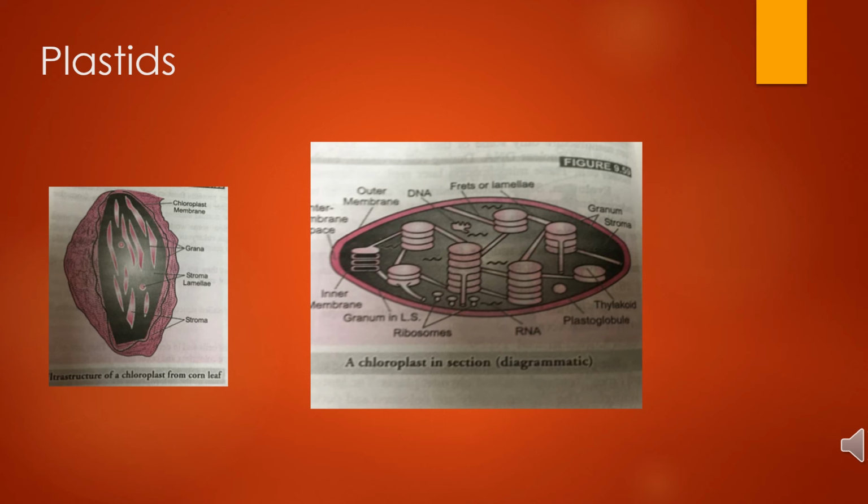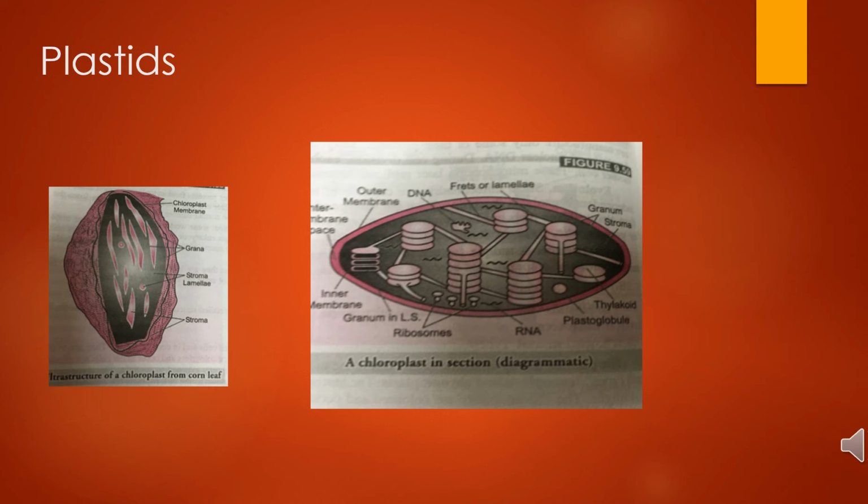Next are the lamellae. The lamellae, after separation from the inner membrane, form closed, flattened thylakoids, which lie closely packed in piles called grana. You can see this in the diagram. A thylakoid encloses a very narrow intrathylakoid space bounded by a unit membrane. The thylakoids of adjacent grana are interconnected by branching membranous tubules called frets or stromal lamellae.